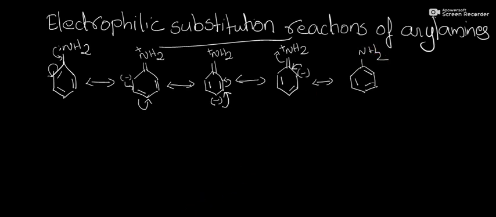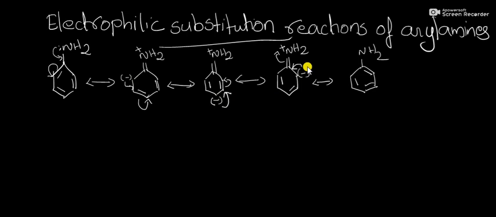These are the resonance structures of aniline. From these resonance structures, it is evident that aniline is an ortho-para-directing substituent. That is, here the negative charge mainly concentrates at ortho and para positions.